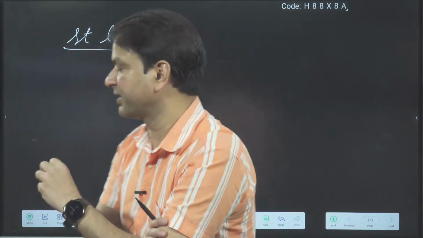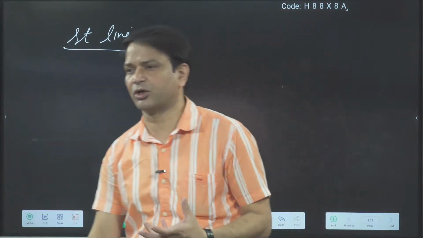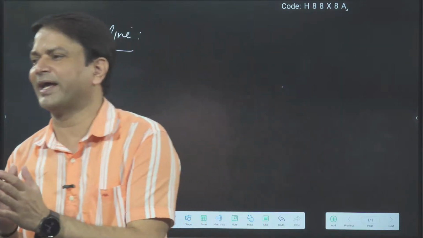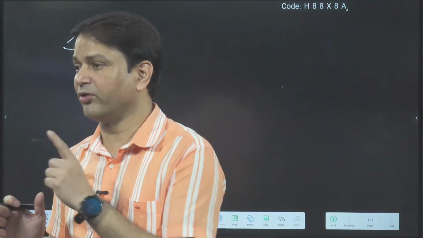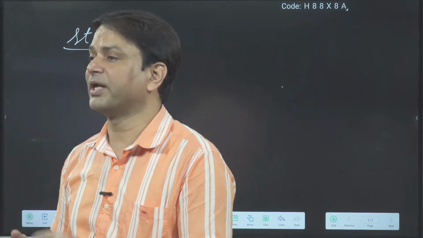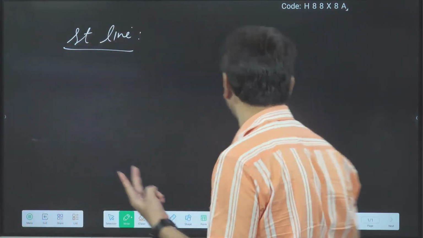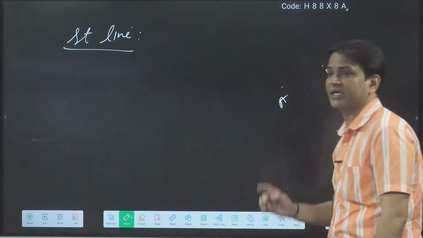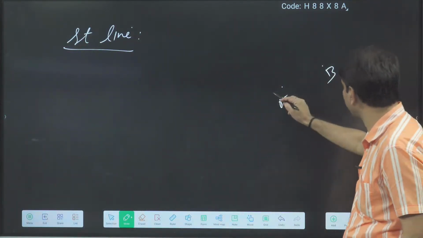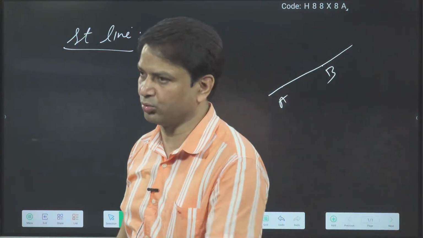Suppose I take any point; from this one point I can draw infinite straight lines. But if I want only one straight line, the minimum requirement is 2 points. Suppose A and B. From A and B we can draw only one straight line containing both points.